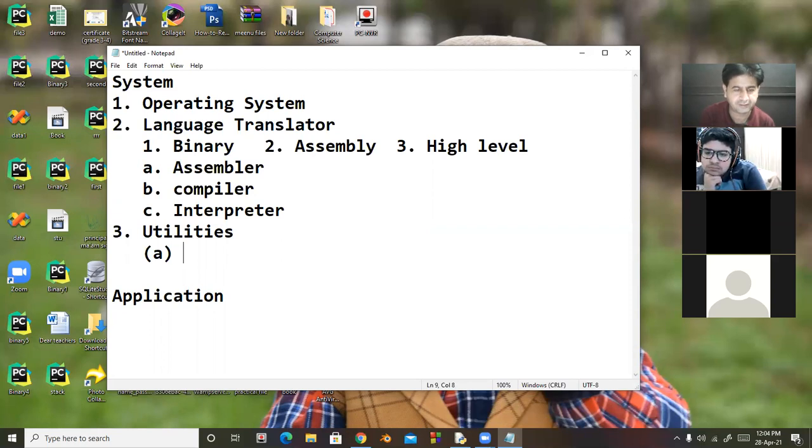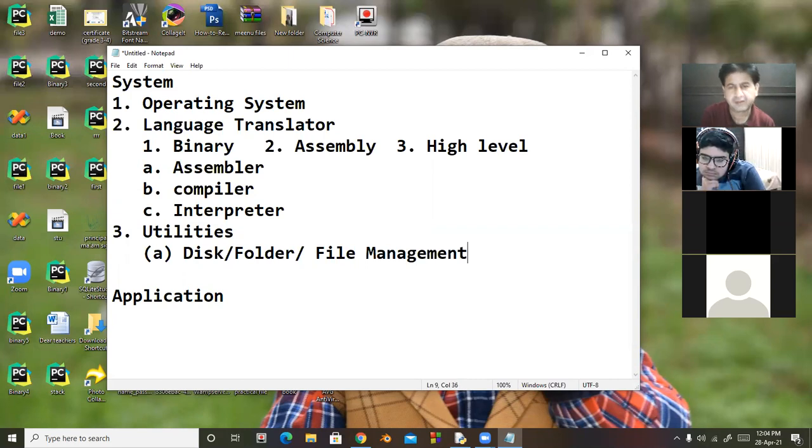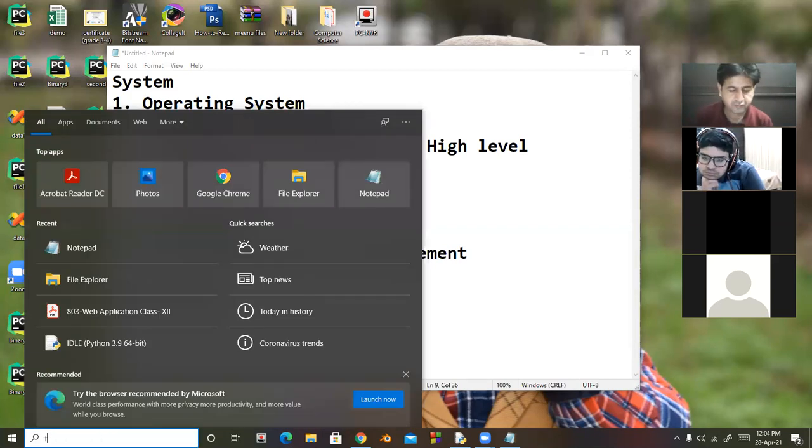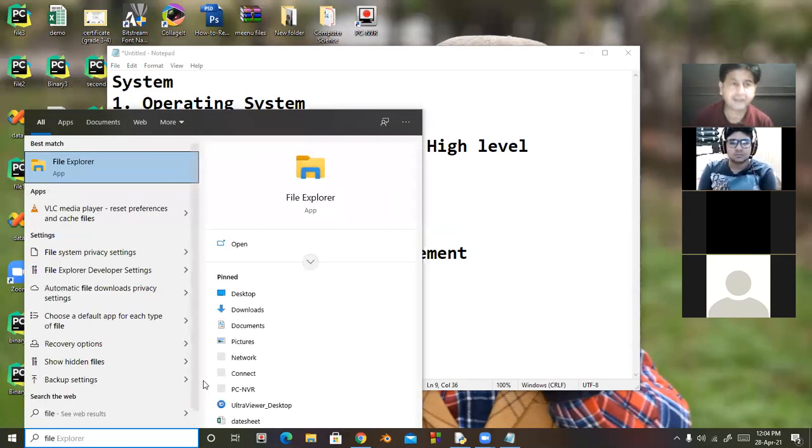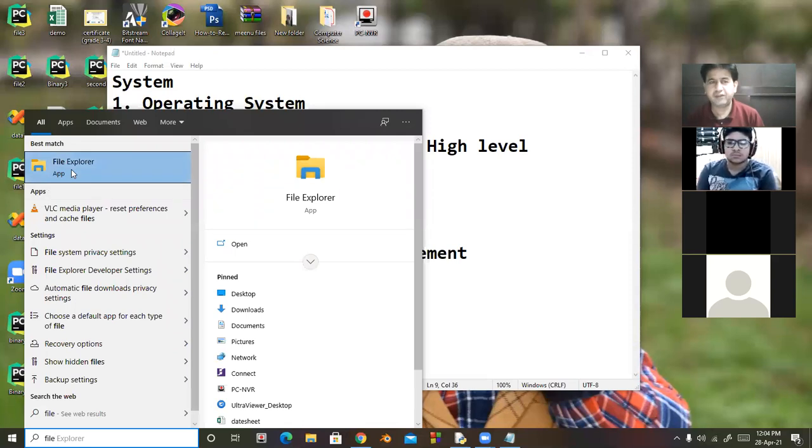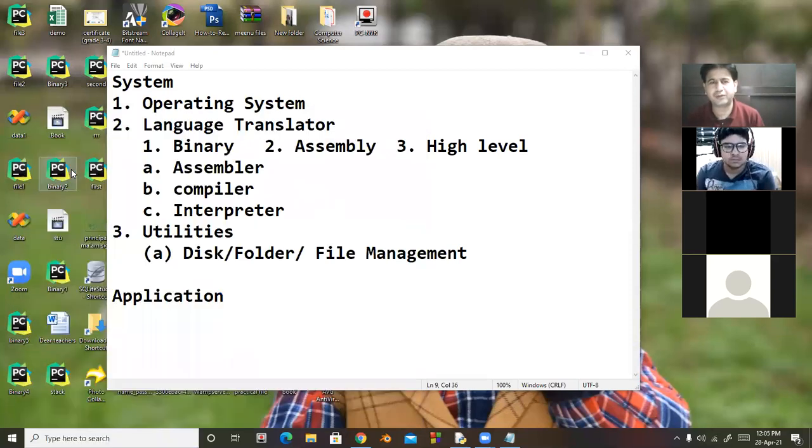That is, first one is disk, folder, and file management software. If we open File Explorer, look at here, I am opening File Explorer.